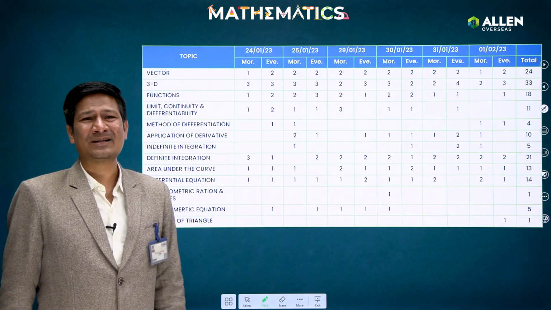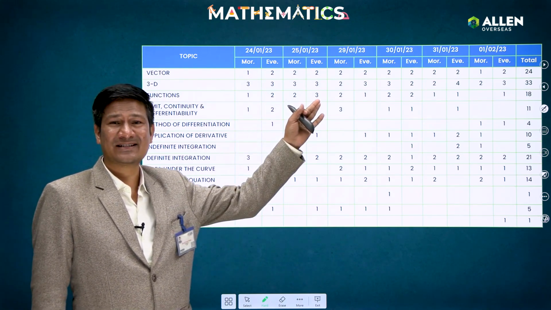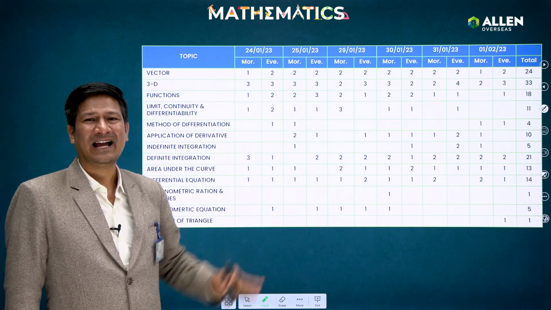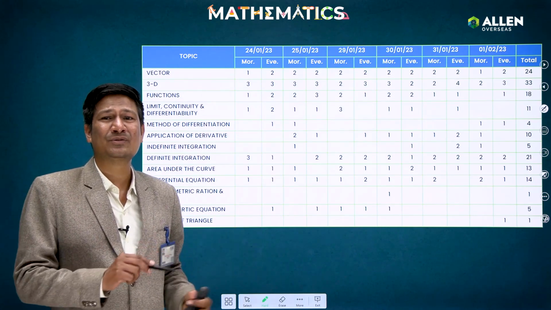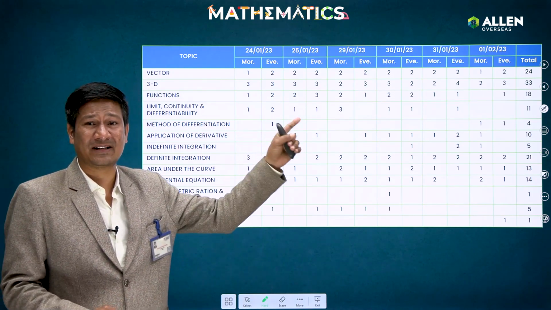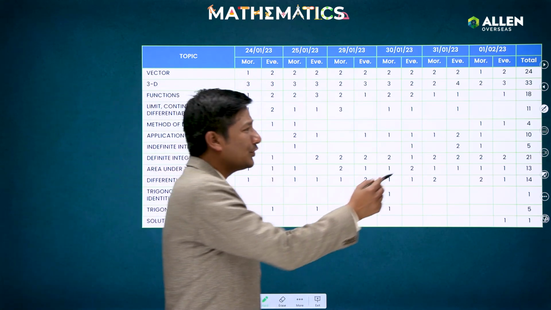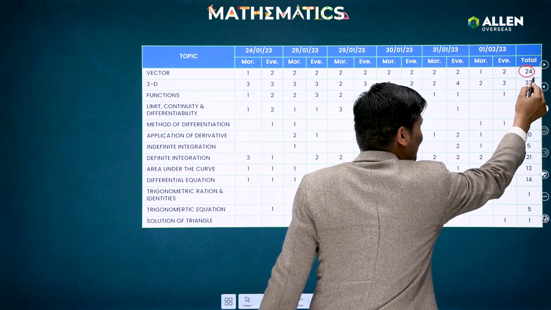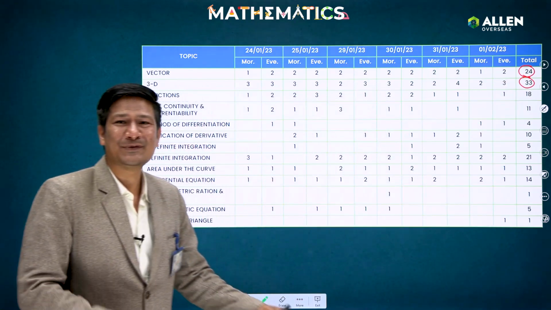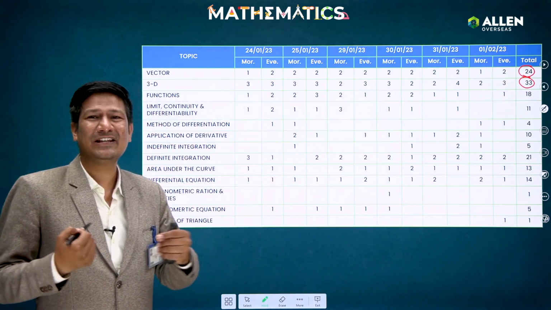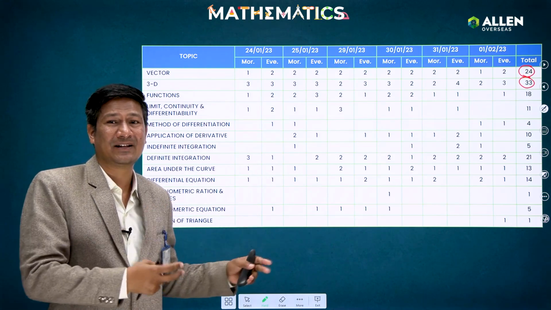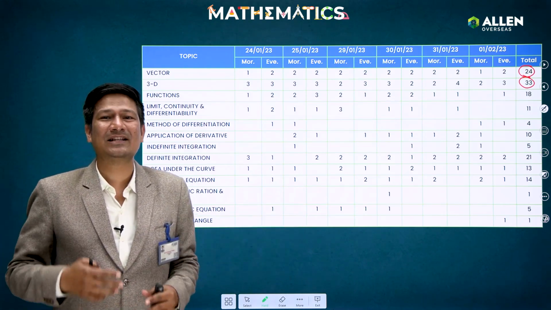After that if I come to some more chapters, vector and 3D. Yes guys, these are easy chapters, and like last year also, more emphasis was given on these chapters. Guys, you can see from these two chapters, vector and 3D, 24 and 33 questions were asked. If you see the weightage of the other chapters and the weightage of these two chapters, definitely it is more as compared to the others.